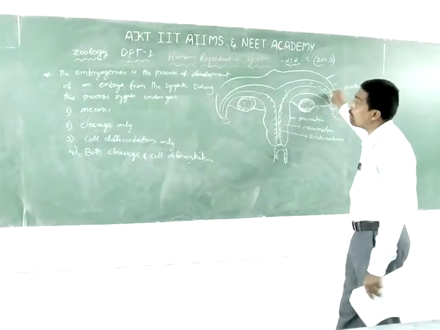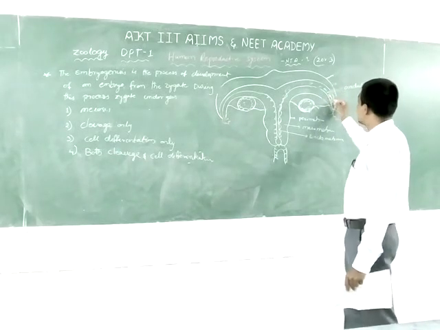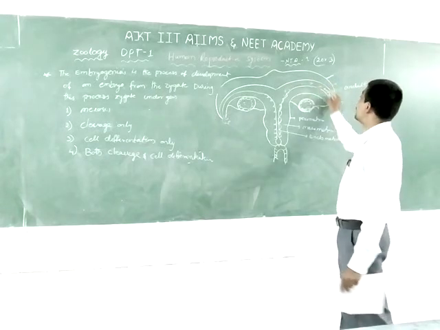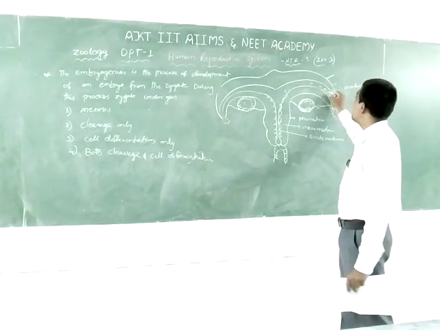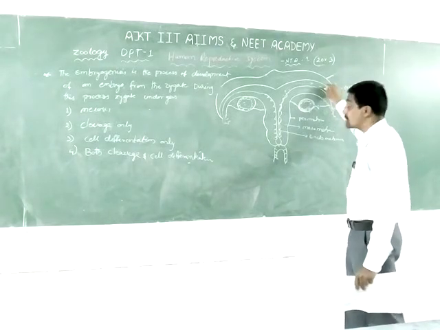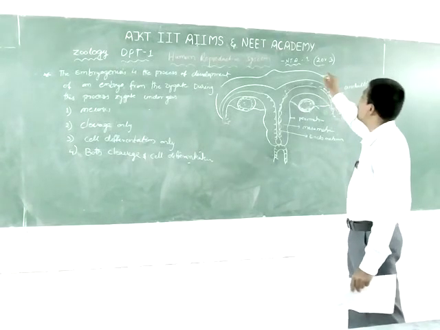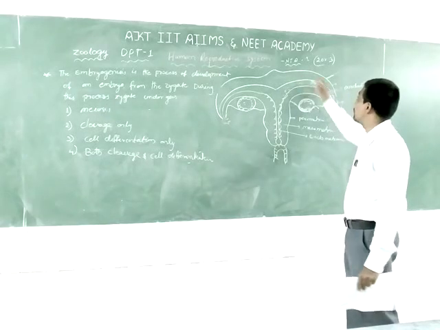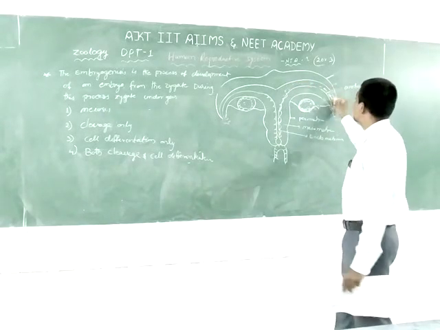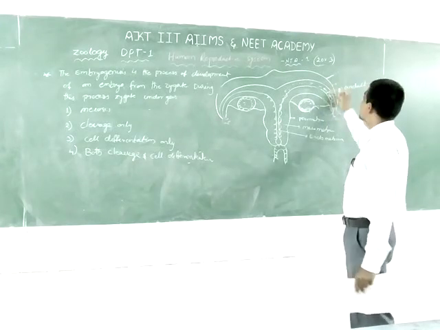The process of zygote development up to the gastrula has different stages. These stages are known as cleavage and cell differentiation.